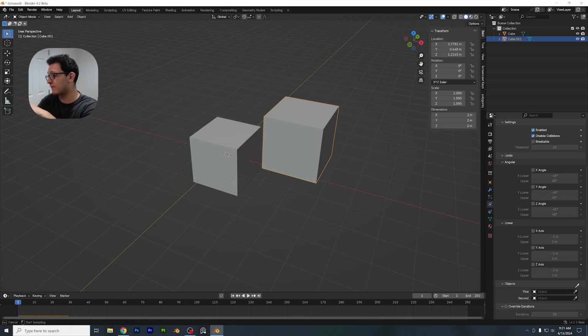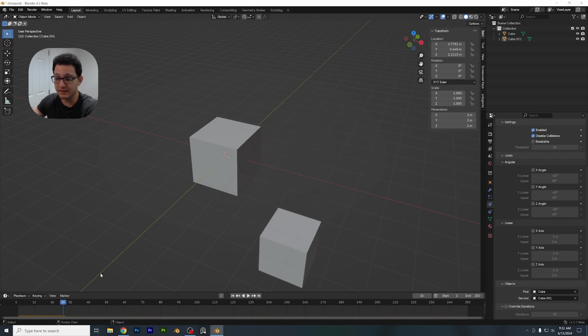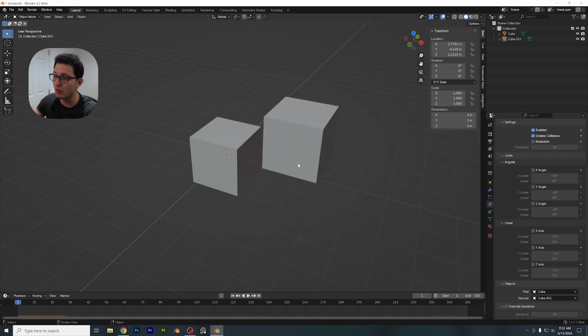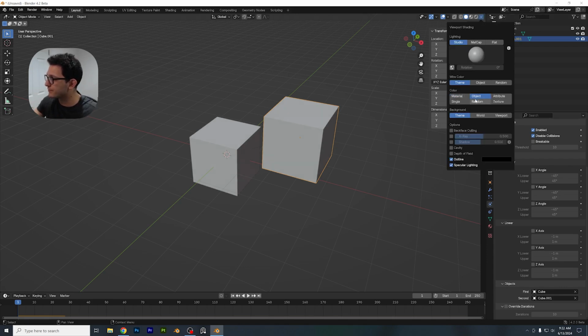We're going to select our first object with the eyedropper tool, and that's going to be our passive object. And then our second object is going to be our main, or our rigid body cube with the active selection. So let's press play, and nothing happens. Let's go back to frame 1. Now, some of the settings are pretty simple to explain. There's limits. So basically what we're doing here is we're just constraining the rotation and the location of our active object. I'm going to switch on random colors.